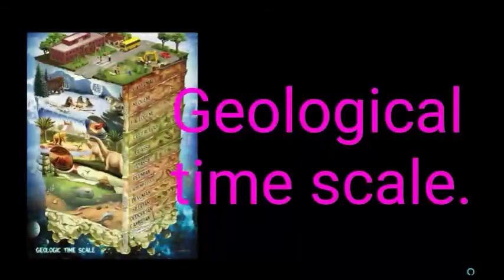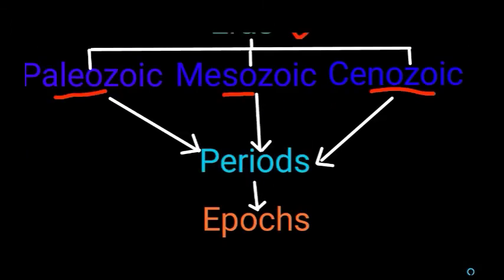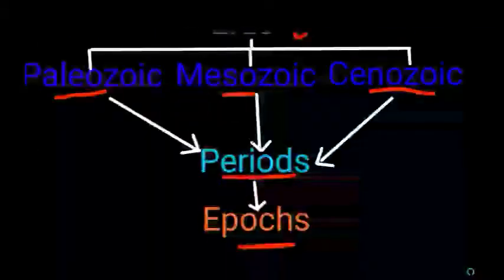Okay. Next we are going to see about the geological time scale. What do you mean by geological time scale? It means the duration of the Earth's history, starting from the birth of Earth to date. That is called Earth history. The duration of the Earth history is divided into eras. It is divided into 3 eras: the Paleozoic era, Mesozoic era and Cenozoic era. And all these eras are divided into a number of periods, and the periods are divided into a number of epochs.